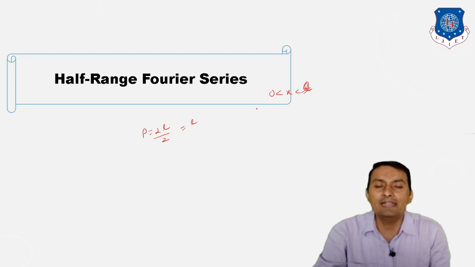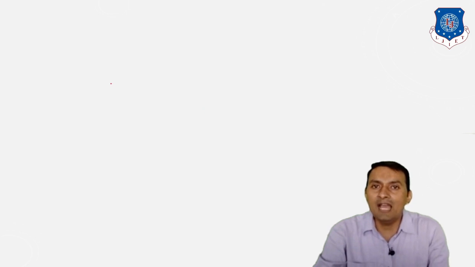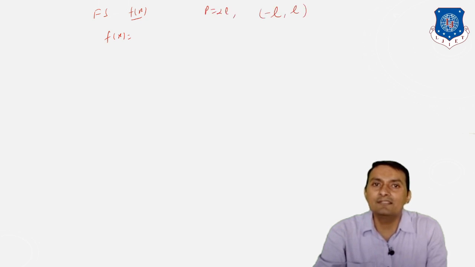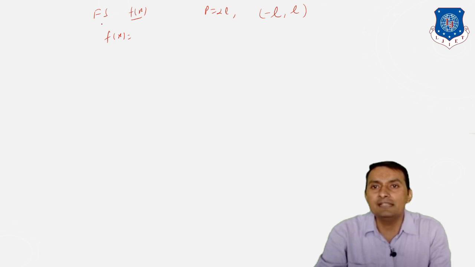And that is going to be exactly the half range. In that case, we can determine the half range series, whether it is a sine series or a cosine series. So let us see how we can determine the half range Fourier cosine and sine series. Previously we have shown the Fourier series of f of x for the interval with P equal to L, provided the interval is minus L to L. So let us look at the first general formula of the Fourier series.